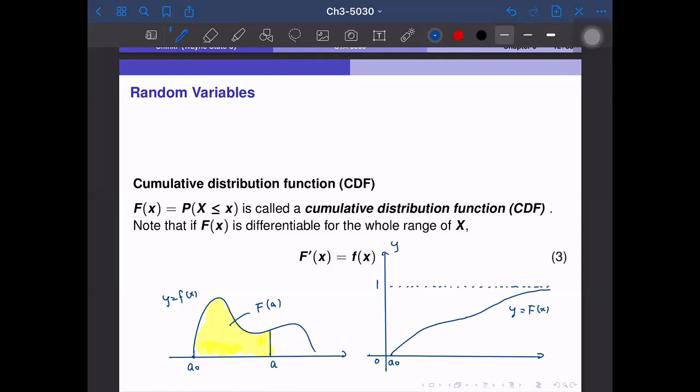So if you pick the value a, then this value is F of a. So this is the cumulative distribution function. By definition, the derivative of capital F of x becomes the lowercase f of x.